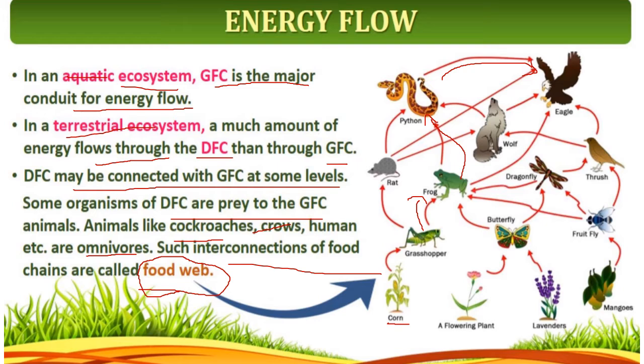This is one chain. Coming to the other chain, here you can see the butterflies, the flowers with honey, and the flower is sucked by the honeybee. The butterfly will get the energy. This butterfly or fruit fly or dragonfly is eaten by the frog. As such, the frog is eaten by the eagle. The eagle is eaten by the wolf. When the wolf dies, it is also food for the decomposer. So there are nearly 3 to 4 food chains which are interconnected here. So this is called a food web.